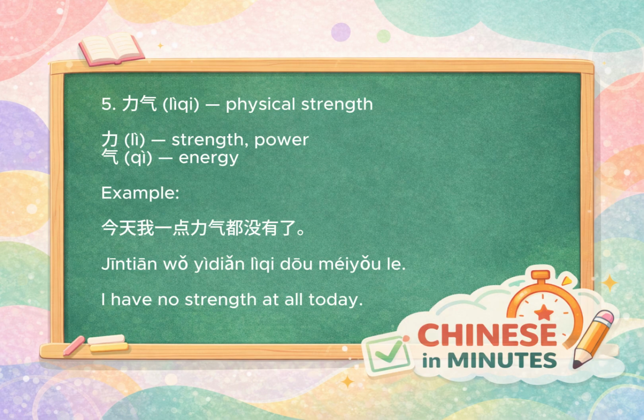The fifth word is lìqi, which means physical strength. Lì means power or strength, and qi represents energy. So together, it creates the image of the energy inside your body becoming physical power. For example, 今天我一点力气都没有了 means I have no strength at all today.